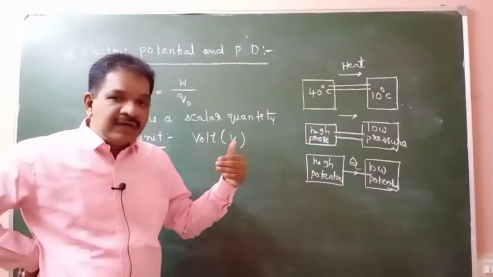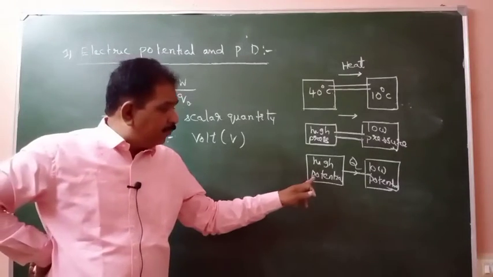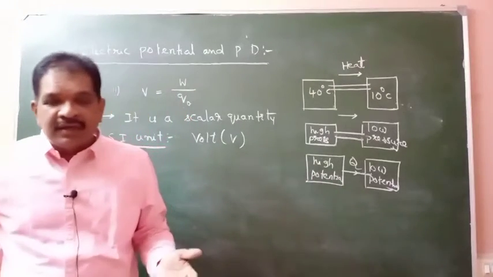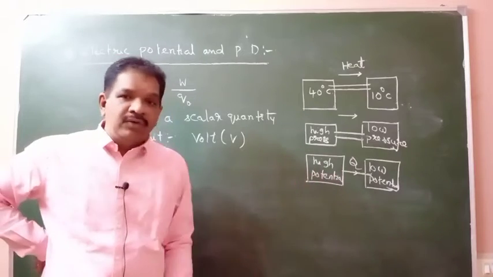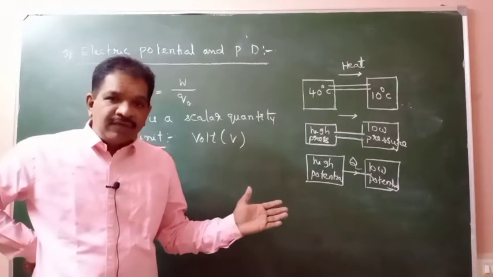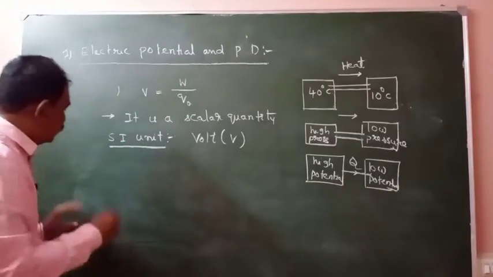Here pressure difference is there, gases and liquids will flow. If potential difference is there, then only charge will flow from one body to another body or from one place to another place.